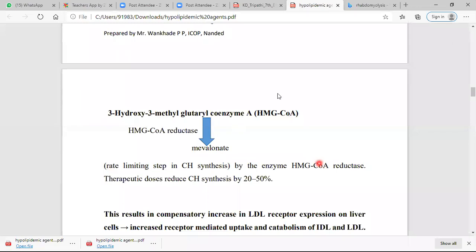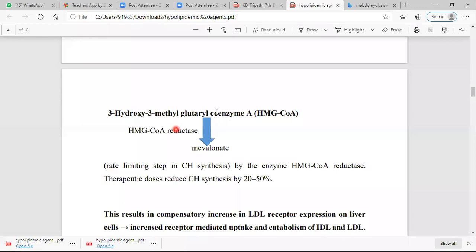Simply, you can draw this point in the mechanism, and you have to write that the HMG coenzyme reductase inhibitor drug inhibits this enzyme, inhibits the conversion of HMG coenzyme A into mevalonate, and hence inhibits cholesterol synthesis.